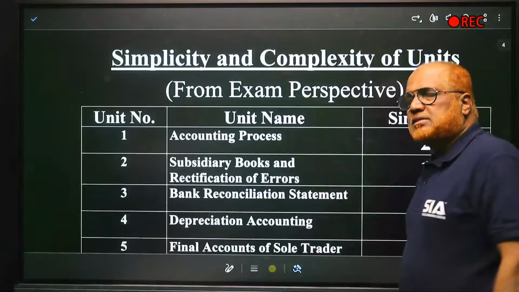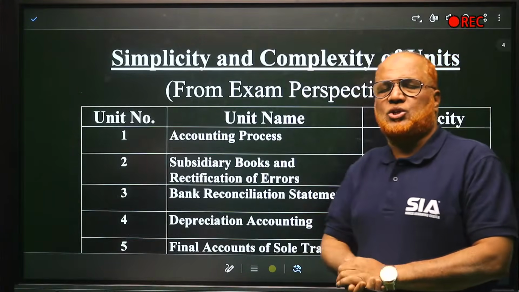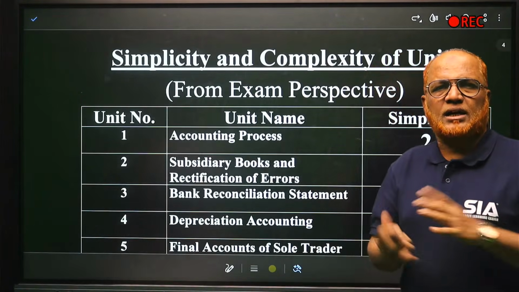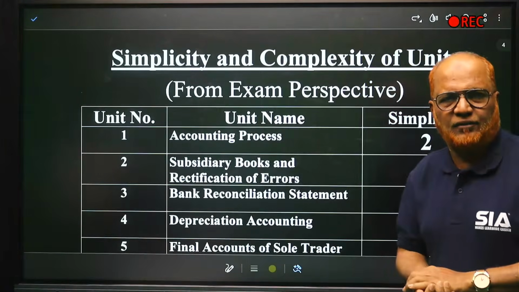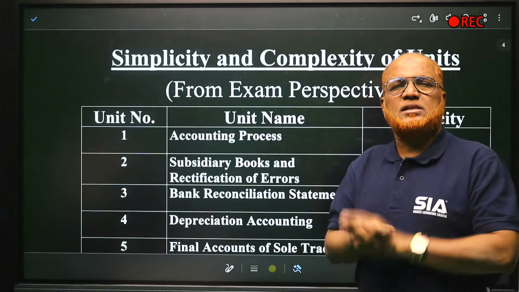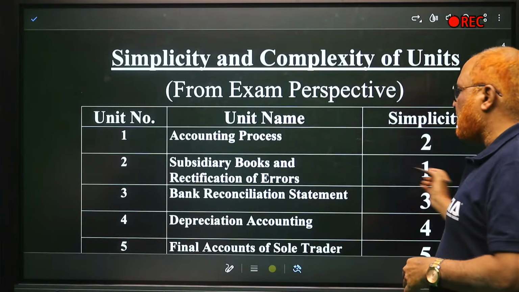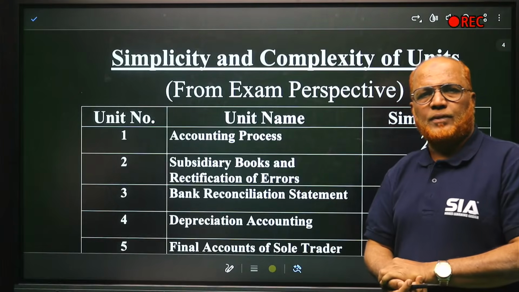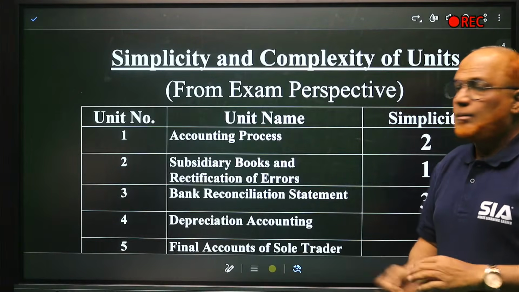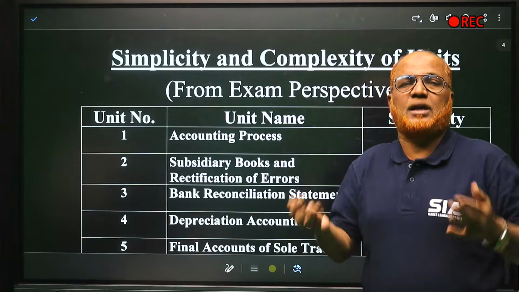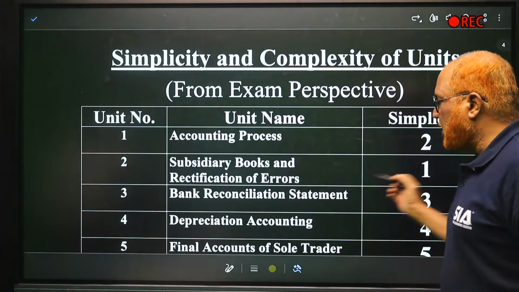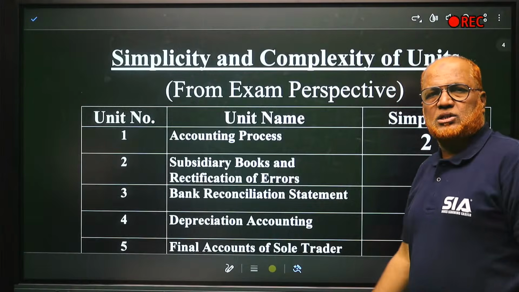From the simplicity and complexity point of view, according to our research and study, some units are more simple, some units are difficult. So from this point of view, first rank we have given to subsidiary books and rectification of errors. But this ranking may change from student to student. It's not compulsory, but according to our research, we can say first rank subsidiary books and rectification.